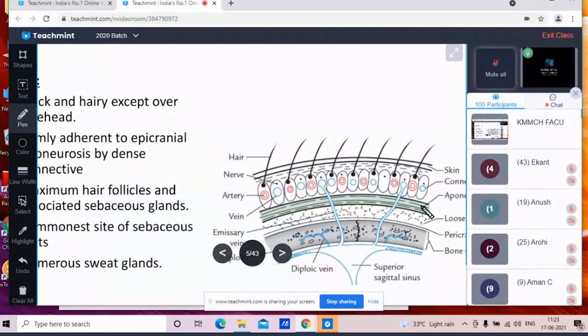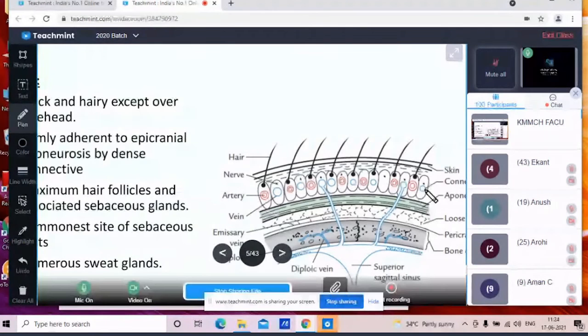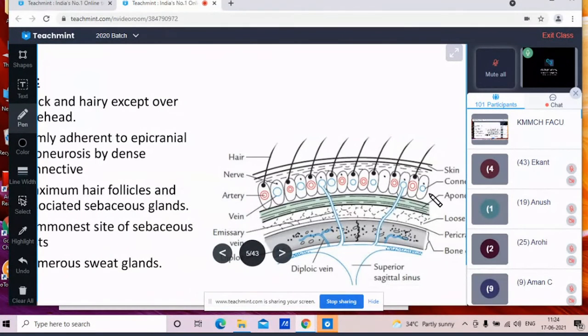These three layers, they cannot be separated from each other. They are adherent to each other. They cannot be separated. So just remember that it is firmly adherent to the epicranial aponeurosis by this dense connective tissue. So this dense connective tissue, this is of the superficial fascia. So as in palms and the soles, जैसे अपन palms और soles में देखे थे अपन ने skin को, it is adherent to the superficial fascia. वैसे ही यहाँ पे skin और aponeurosis, they are adherent to each other with the help of this dense connective tissue.